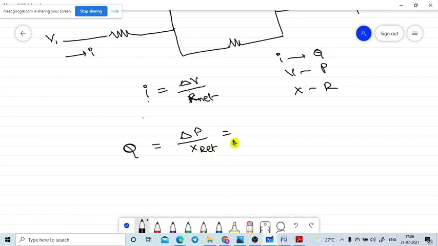So how much is the pressure difference between these two terminals? It is already given in the diagram. Here is 2 P naught, here is P naught. So Q is equal to 2 P naught minus P naught divided by X net. Just now we found it out. What is the value? 288 divided by 17 into X. This is the value. Hello, are you getting?